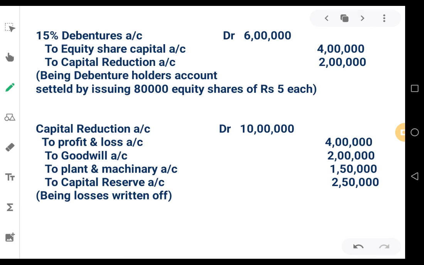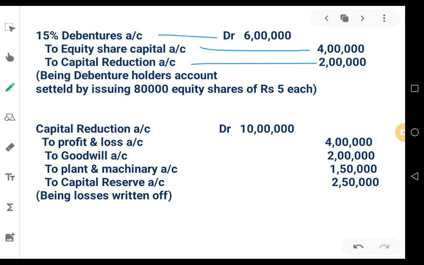Then for conversion of debentures, 15% debentures account 6 lakhs to equity share capital account 4 lakhs, to capital reduction account 2 lakhs. 15% debentures is closed and they have been given equity shares to the worth of rupees 4 lakhs, and the remaining balance will be sacrificed and transferred to capital reduction account.